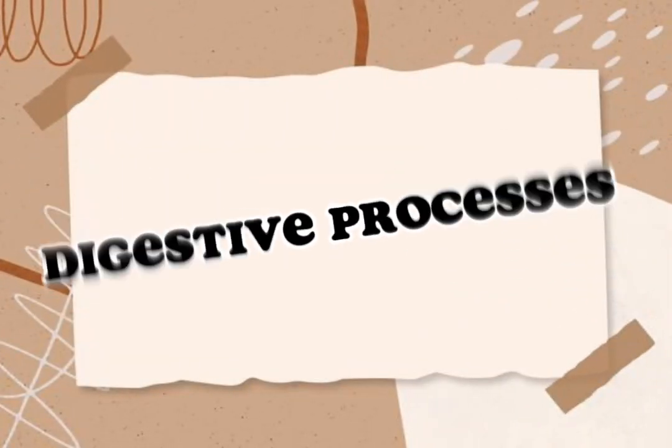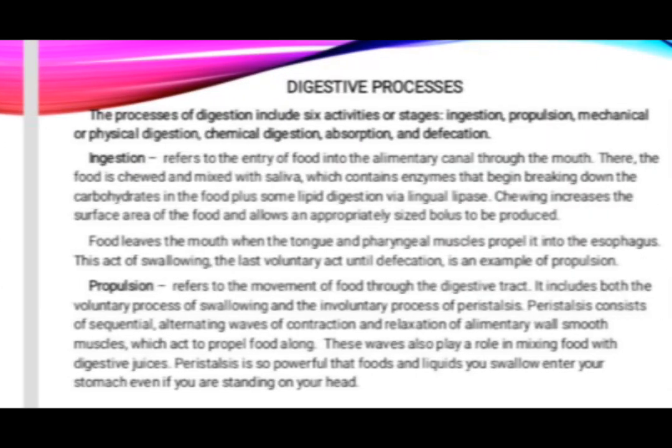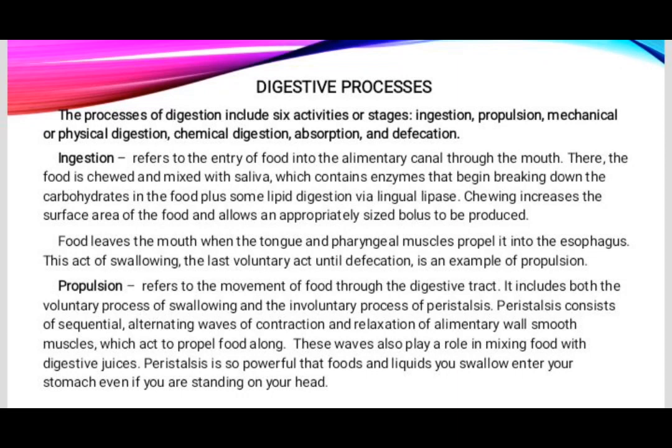Now, let's proceed to the digestive processes. The processes of digestion include six activities or stages. It includes ingestion, propulsion, mechanical or physical digestion, chemical digestion, absorption, and defecation. Ingestion refers to the entry of food into the alimentary canal through the mouth.